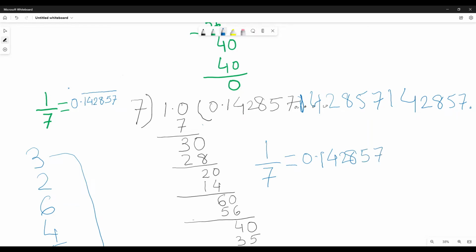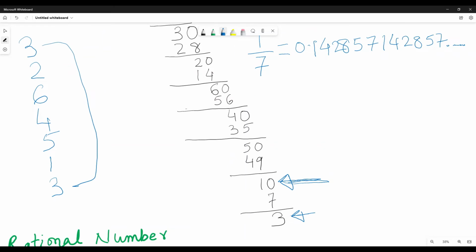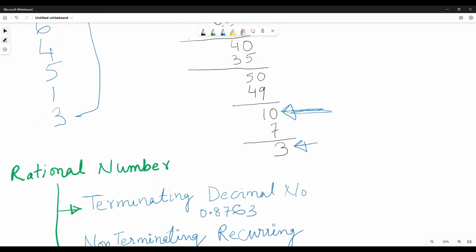It is 0.142857, and after that it will start repeating 142857. If you go on dividing, the same block of numbers will keep coming back. So this is a non-terminating but repeating decimal.